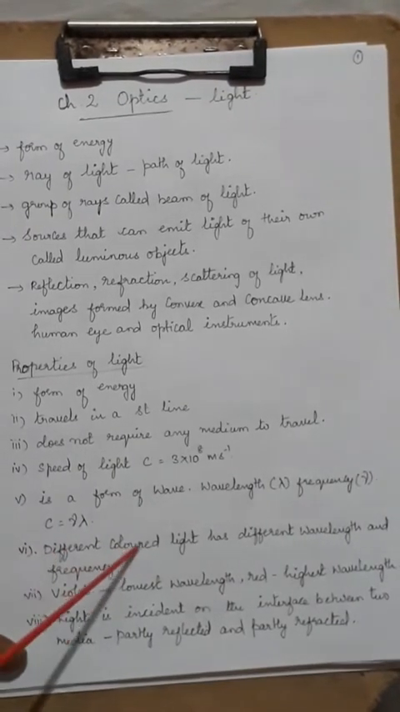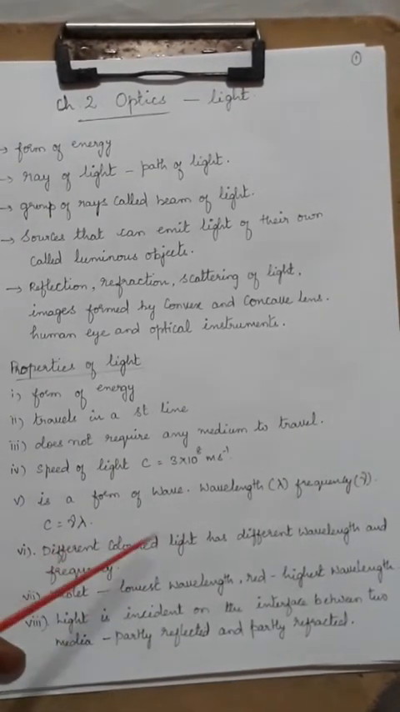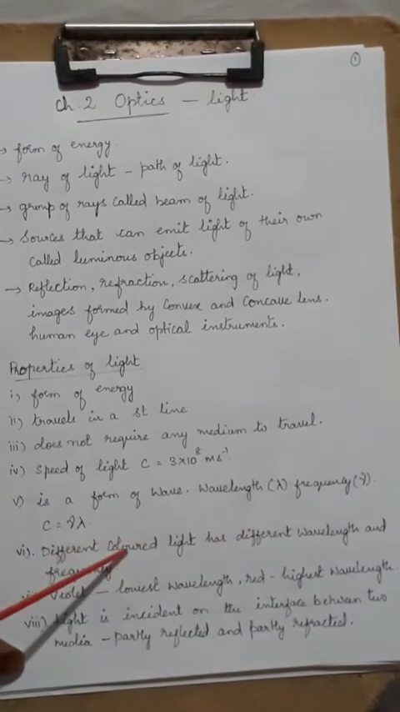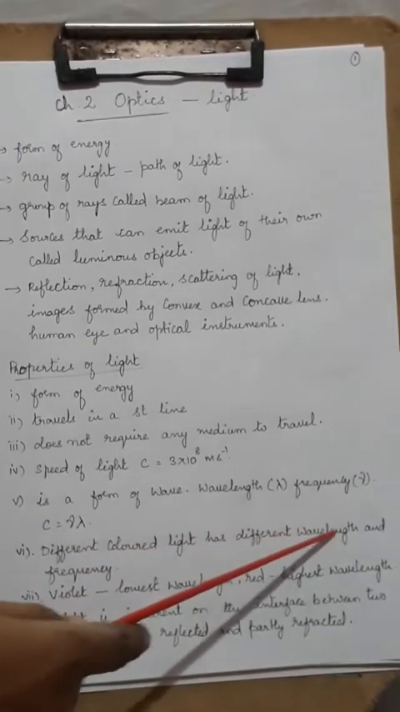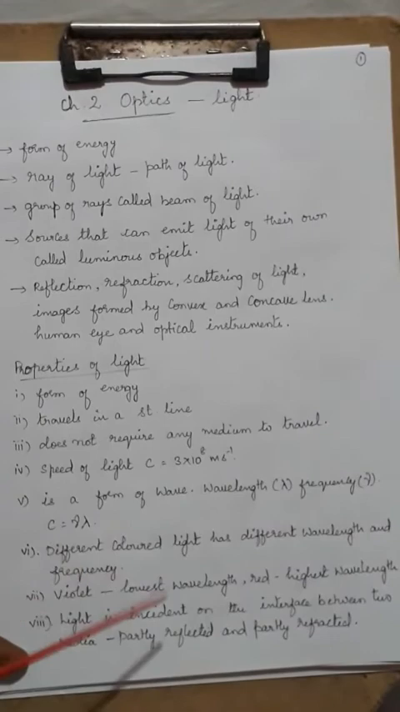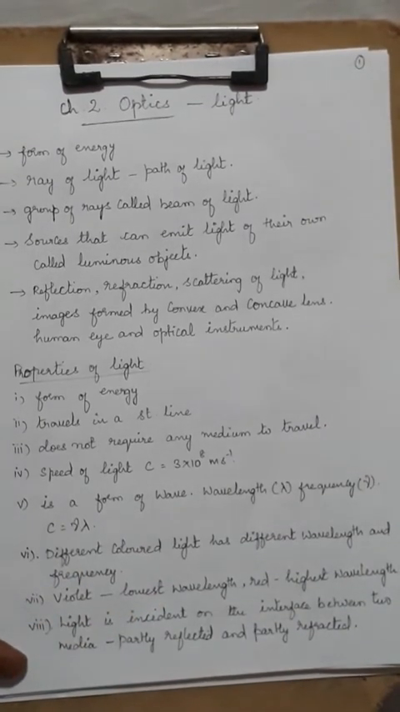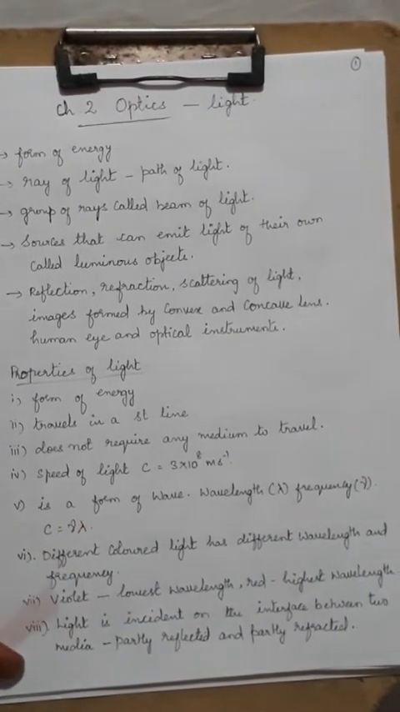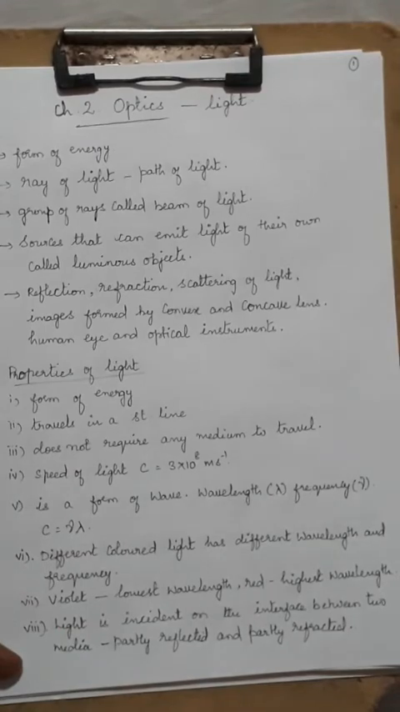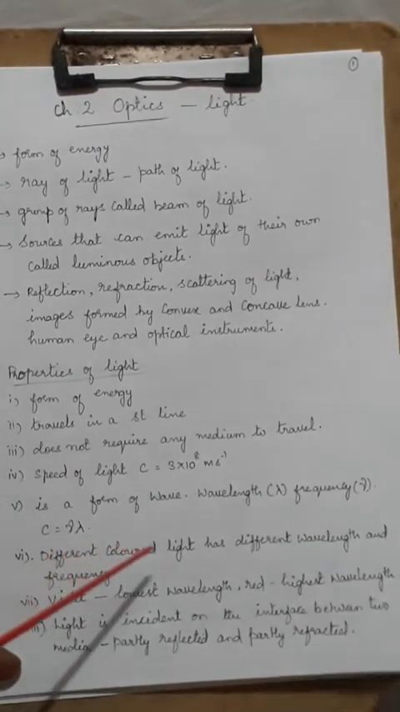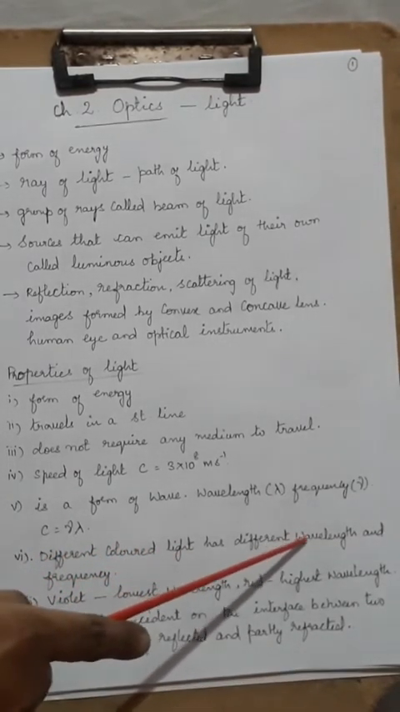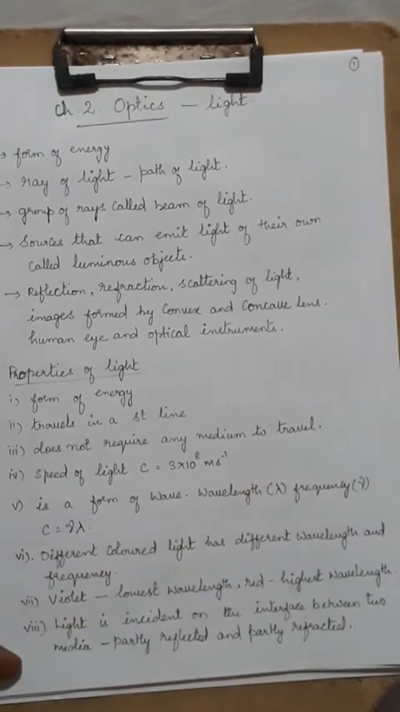Then different colored light. How do you get different colors? The different colors that you get are only due to different wavelengths and frequencies. Like VIBGYOR, you would have studied about VIBGYOR. The white light is split into 7 different colors. That is because of the difference in wavelength.